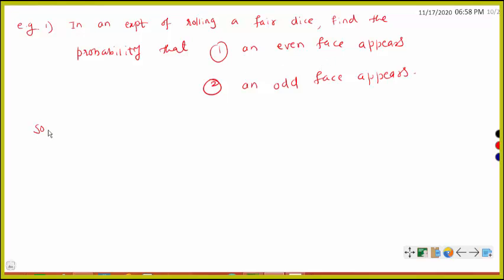Solution: the experiment is rolling a fair dice. When we roll a fair dice, the sample space S